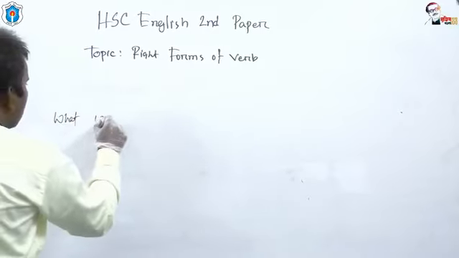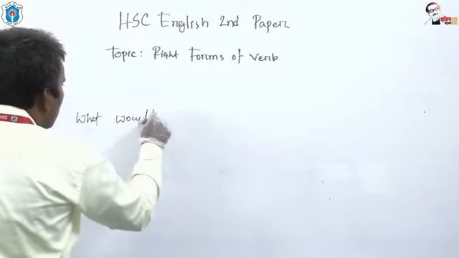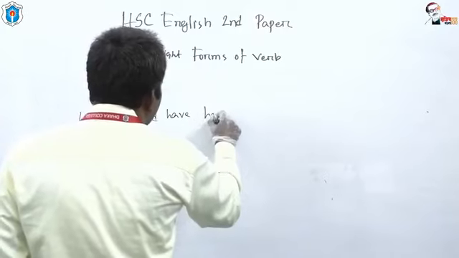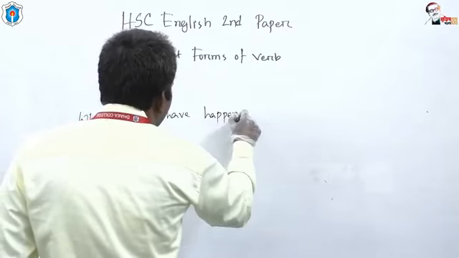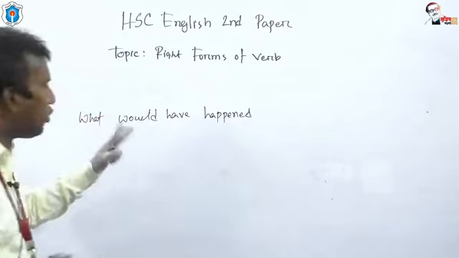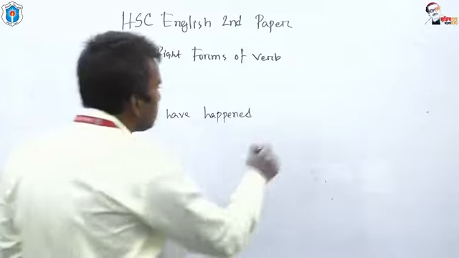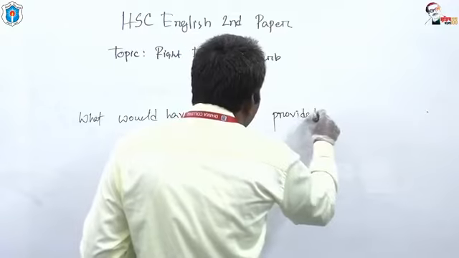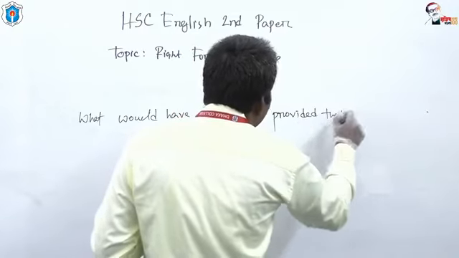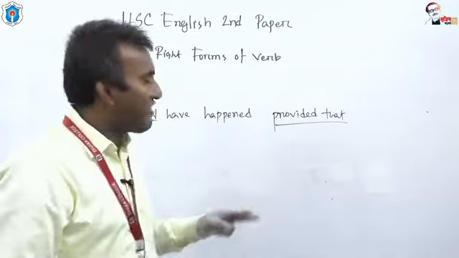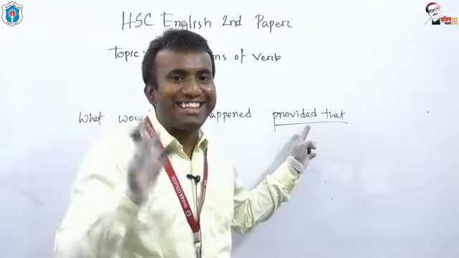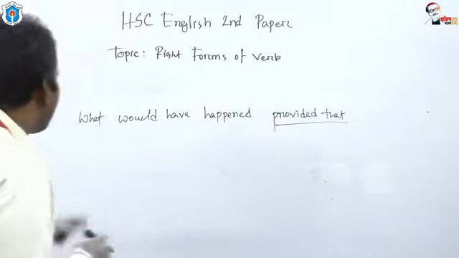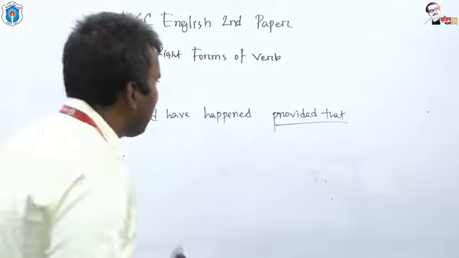What would have happened? Provided that. Don't feel confused with provided that. Provided that has the same meaning as if. What would have happened, provided that